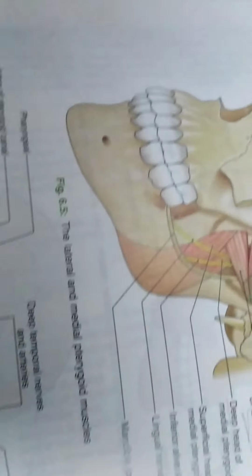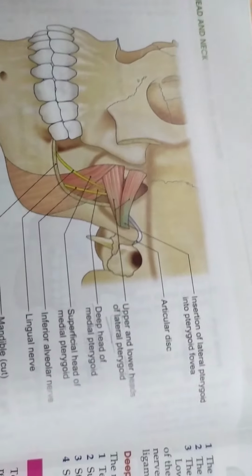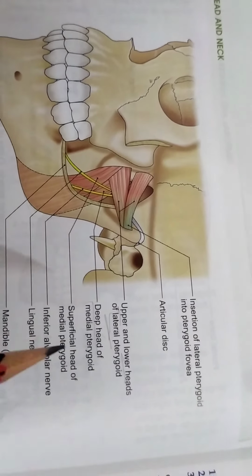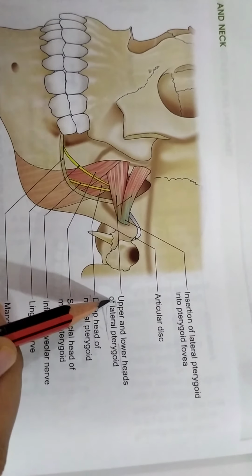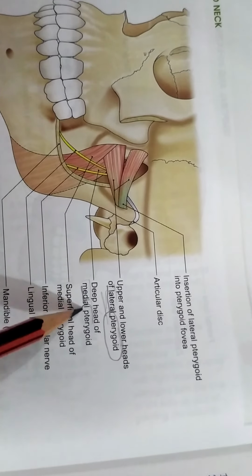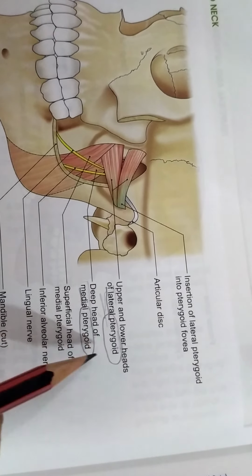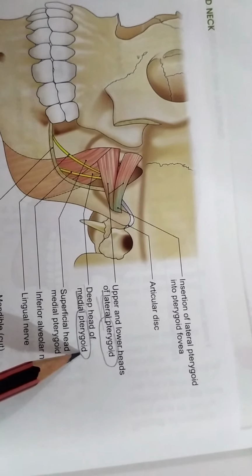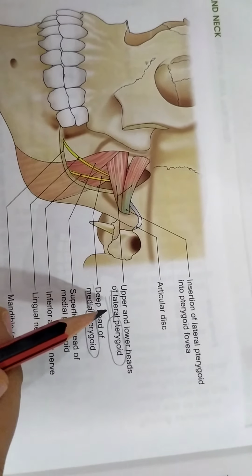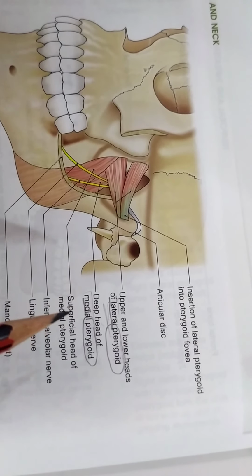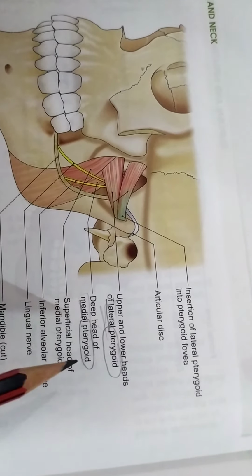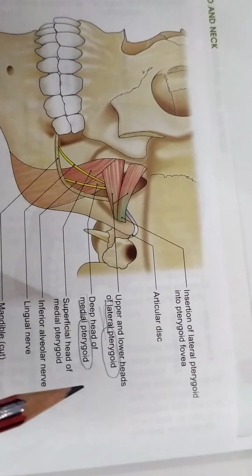Now just remember one thing, that both these lateral and the medial pterygoid muscles will take their origin from the pterygoid plate. See, coming to the name, lateral pterygoid, medial pterygoid. The word pterygoid is common in both. So that means they will have their origin from the pterygoid plate, but the pterygoid plate being the lateral pterygoid plate, and they would be inserted on the, sorry, it is the pterygoid plate from where they have their origin.